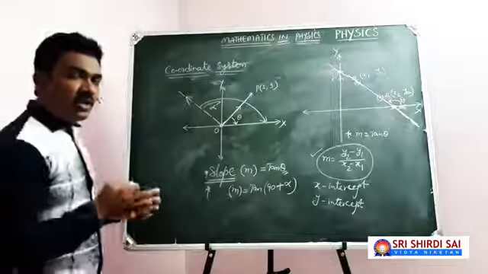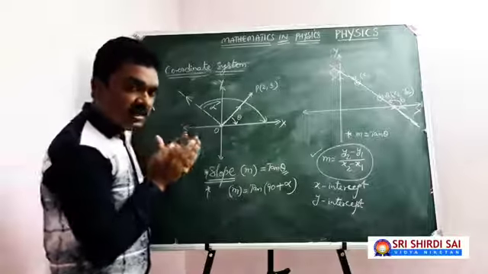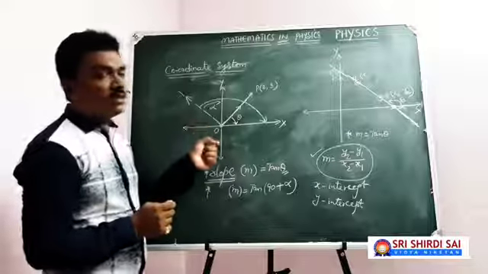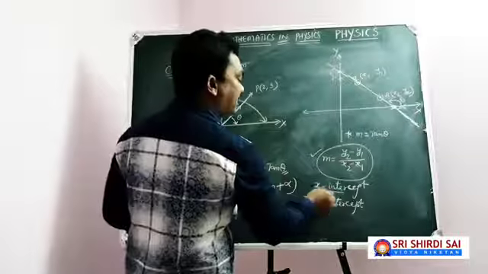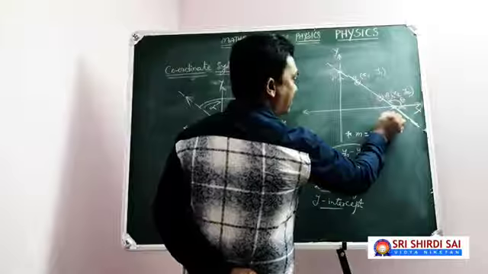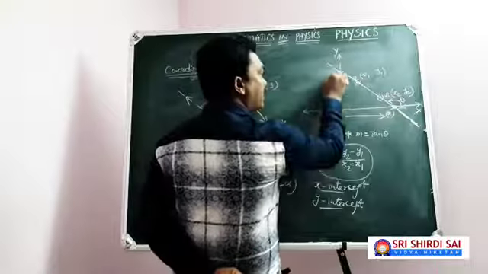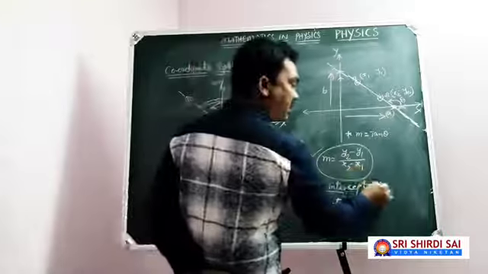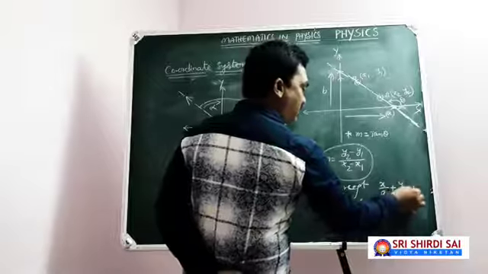So when you are talking about any straight line where it is going to cut the coordinate axis, I mean x-axis and y-axis, such locations where your line is going to cut the coordinate axis are known as x-intercept and y-intercept. For example, here x-intercept is A. It means this horizontal distance will be A and this vertical distance, suppose B, is the y-intercept. Then your line equation can be written as x by A plus y by B equal to 1.